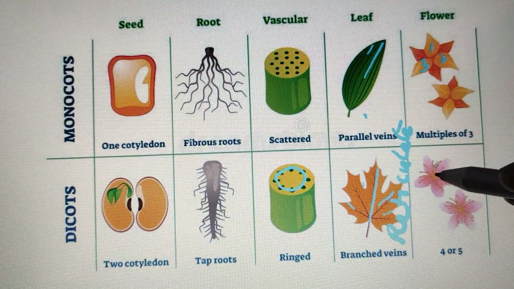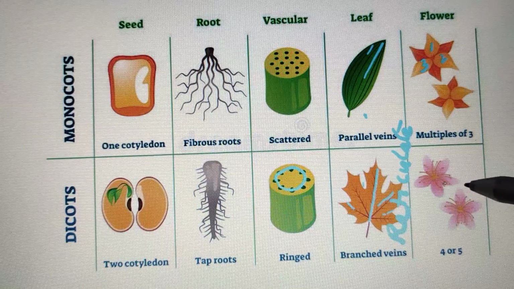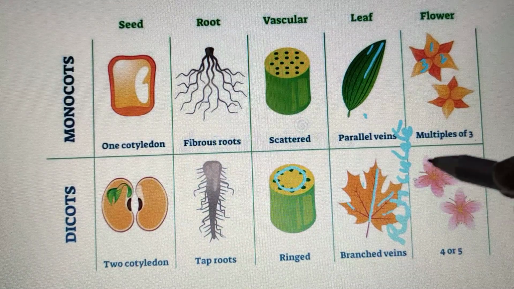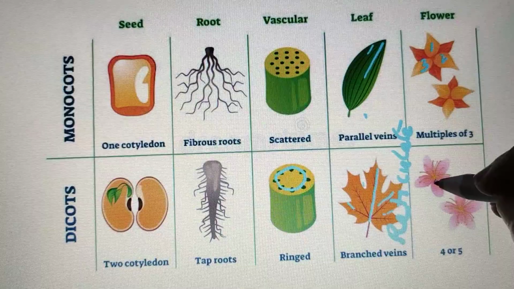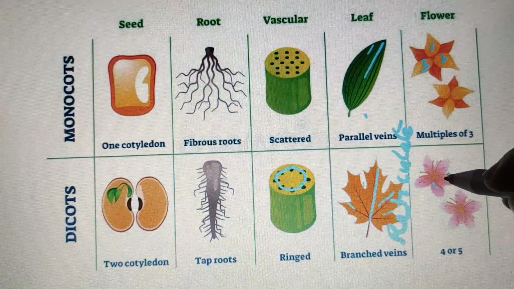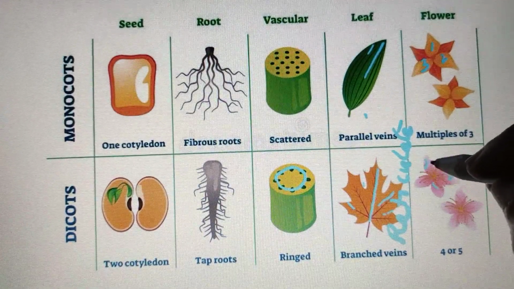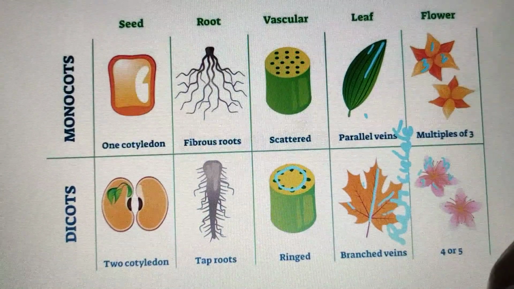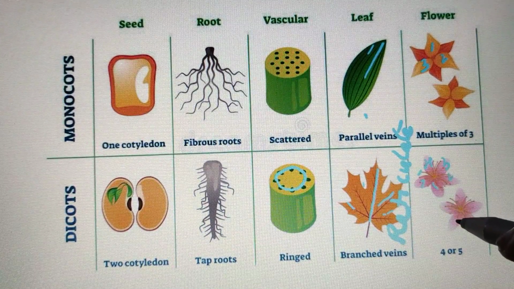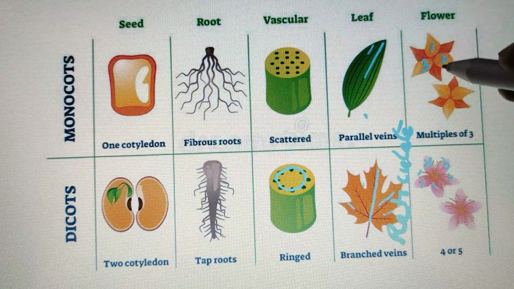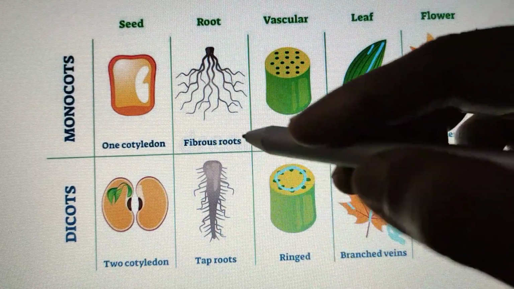Whereas in the case of a dicot plant, it may be 4 or 5 in a single row. So you can see here 1, 2, 3, 4, 5 are there. So in multiples of 4 or 5, petals are arranged in dicot plants. So these are the differences between monocots and dicots.